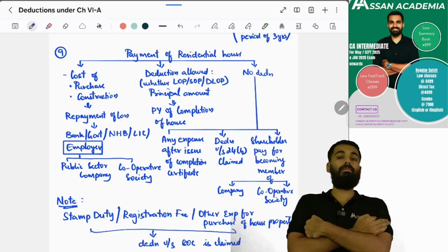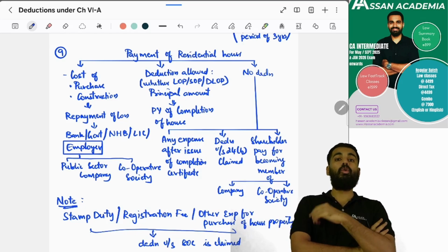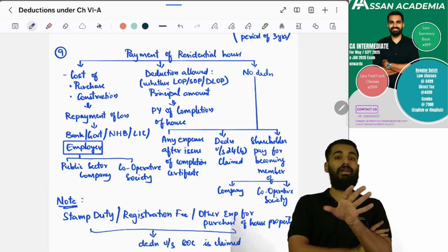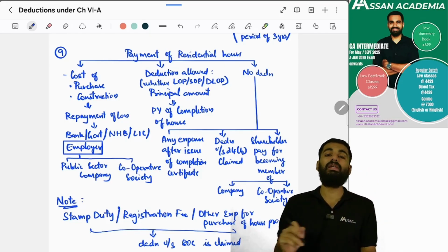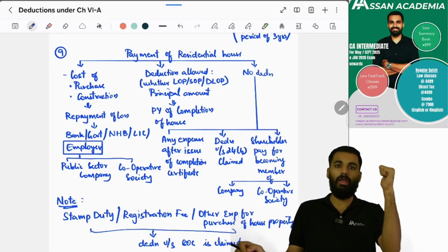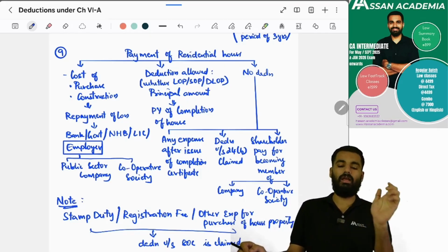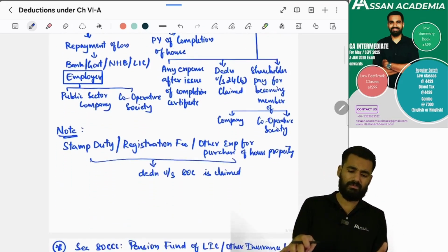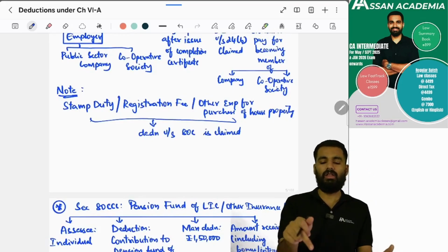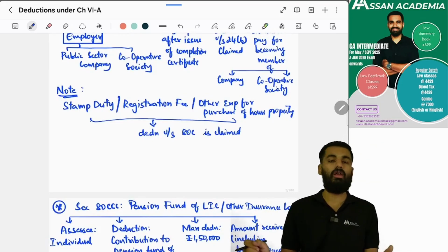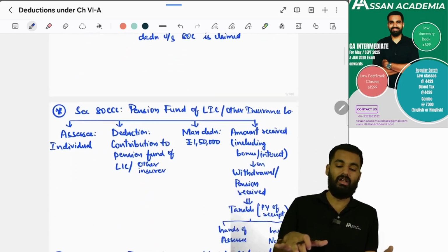You can claim deduction, but you can claim principal amount deduction, not interest amount deduction. Interest amount deduction you will claim in section 24B under the head income from house property. Principal payment you will take here. Yes or no? Yes. And stamp duty, registration fee, or any other expense for purchase of house property, you can claim deduction under section 80C. Yes or no? Yes. This is an additional deduction.